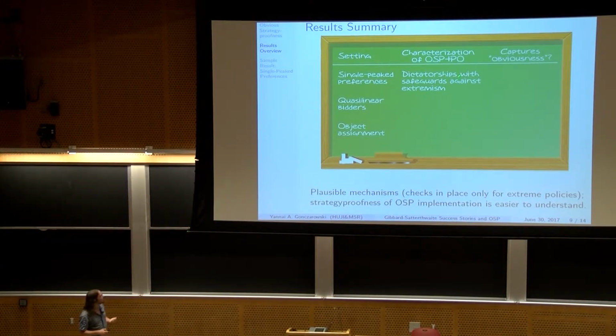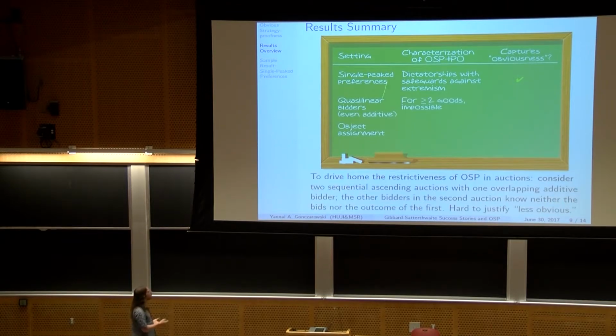The nice thing there is that when I'm going to describe them to you, it may not be obvious to everyone in the audience that they're strategy proof. But when I give you the alternate description of the obvious strategy proof tree, hopefully it will be much easier to see immediately that they are strategy proof. So here, obvious strategy proofness really does fulfill its goal. It identifies simple mechanisms, and presenting them using the obviously strategy proof tree makes them actually easier to understand.